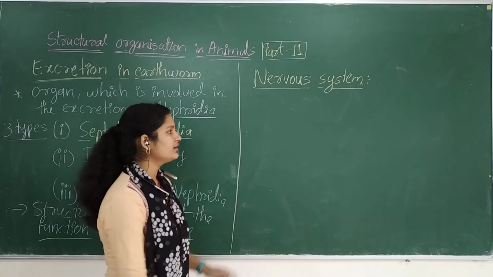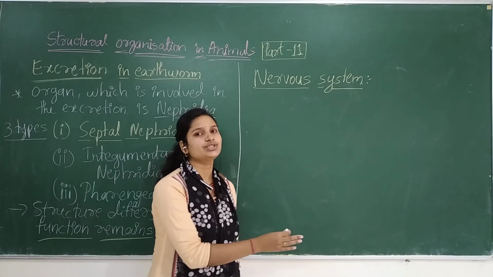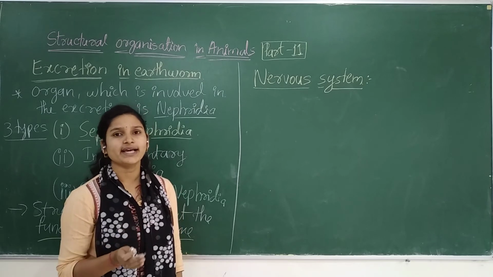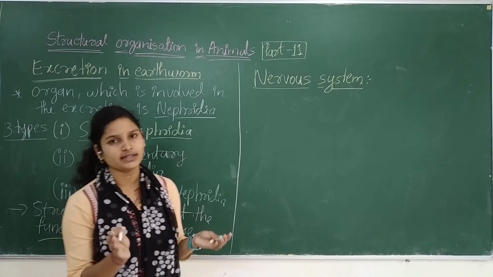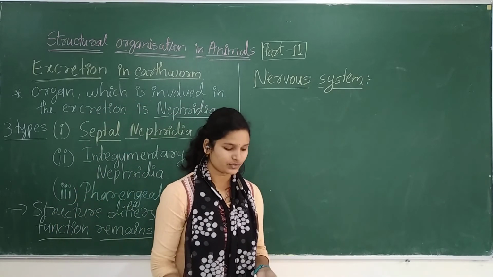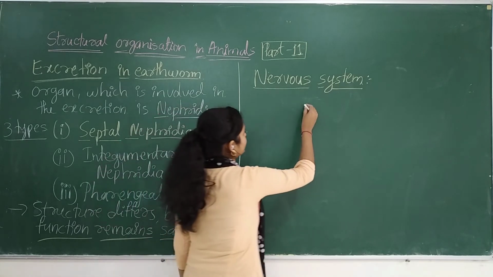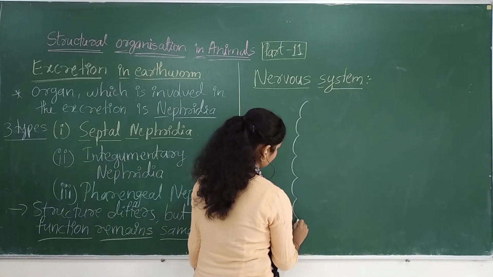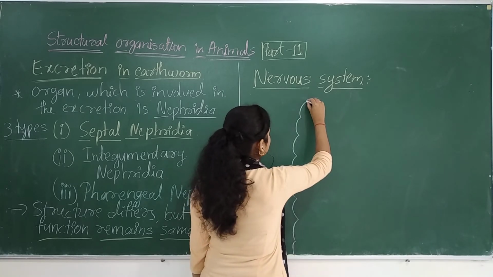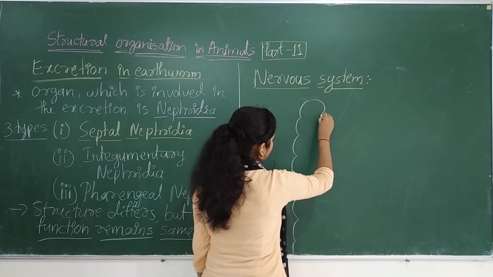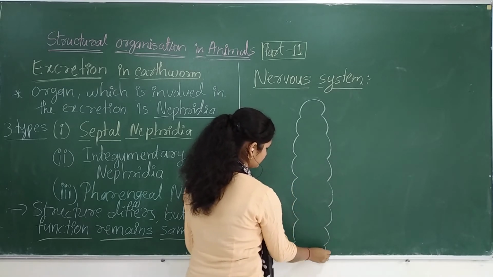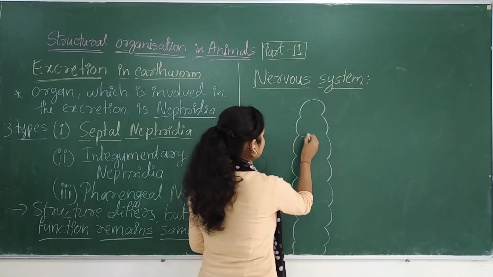So here at the anterior region there is a presence of the nerve ring, and many types of ganglia are present in the segment region. Just try to understand here. This is your earthworm's body, and these will be your segments.